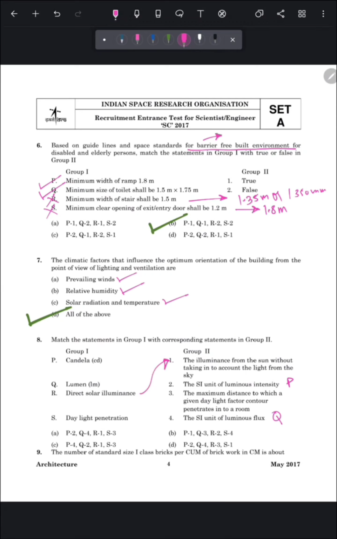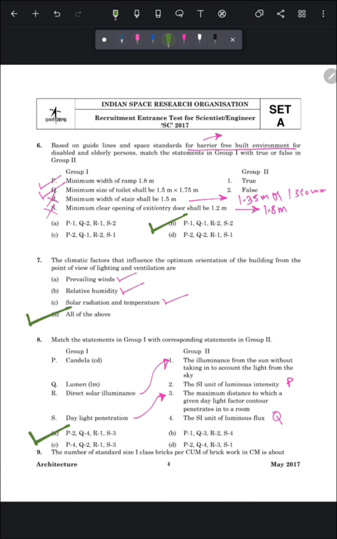And fourth is daylight penetration. Its definition is the maximum distance to which a given daylight factor contour penetrates into a room. So the correct answer of this question is option number A, P2 Q4 R1 S3.